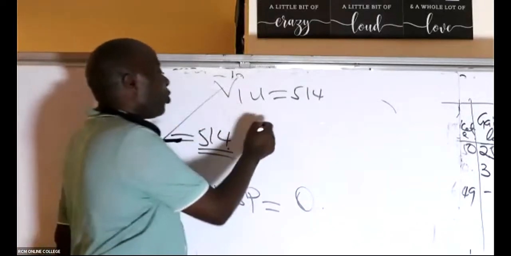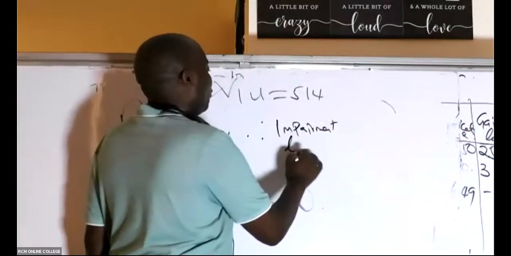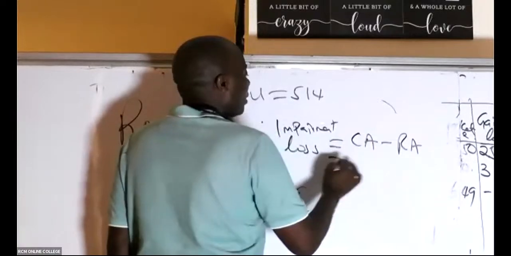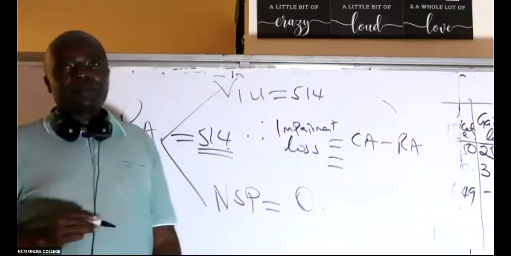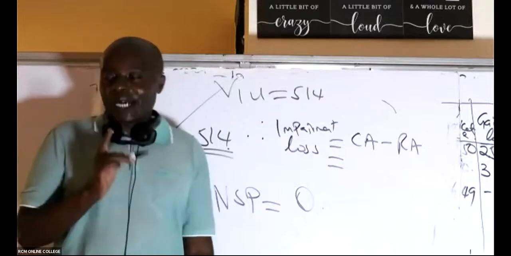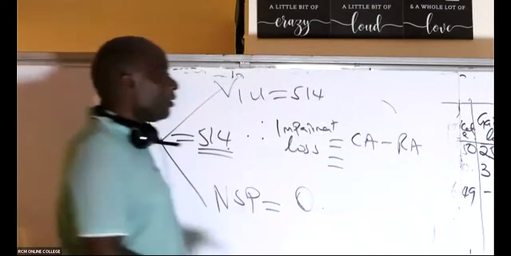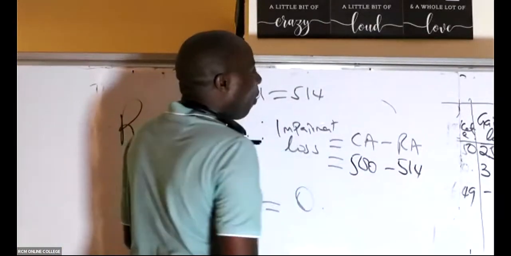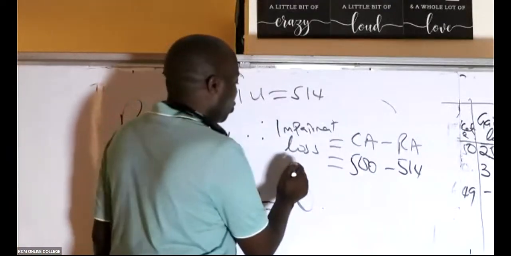And therefore, impairment loss equals carrying amount minus recoverable amount. What was the carrying amount? Is there someone who can remind Mwalimu what it was? Carrying amount was 500, isn't it? 500. And you can see in this case, we can still recover more. So therefore, the impairment loss equals, whoever ninja.